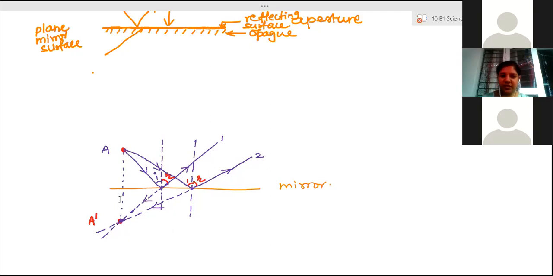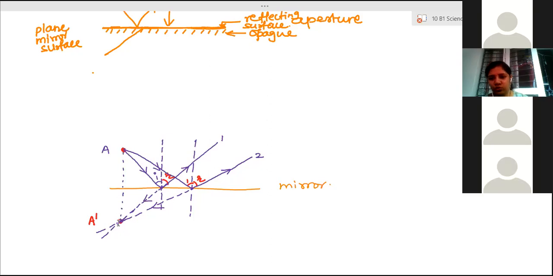Here, the image characteristics: how will the image look? What are the characteristics of these images that you need to know? One thing very important: remember real and virtual images. Images are of two types. One is real image, second one is virtual image. So what do you mean by real and virtual images?